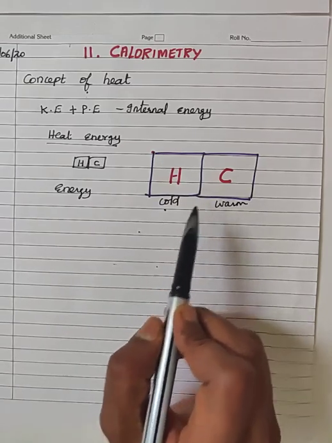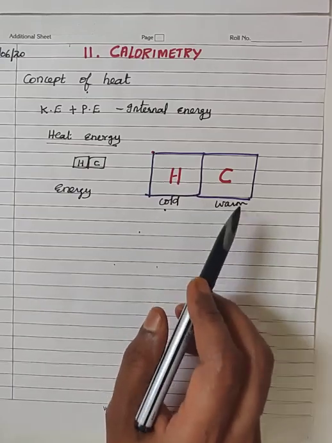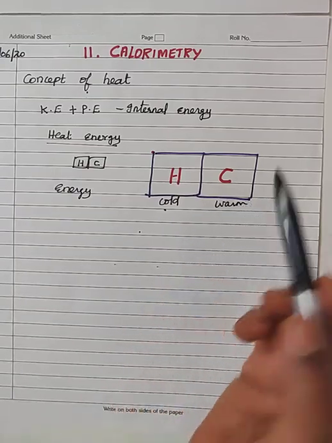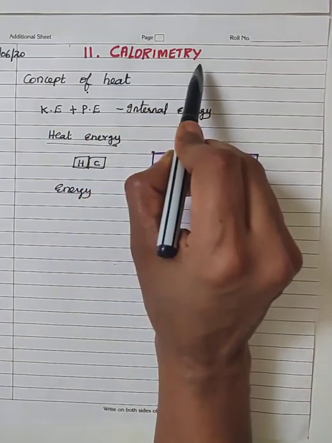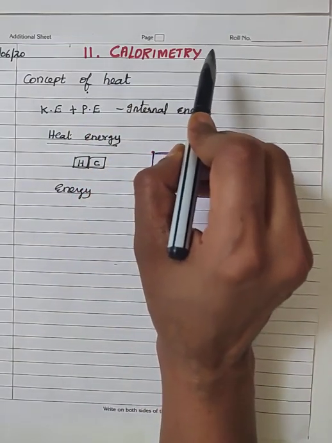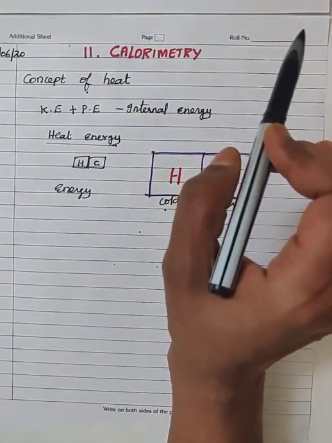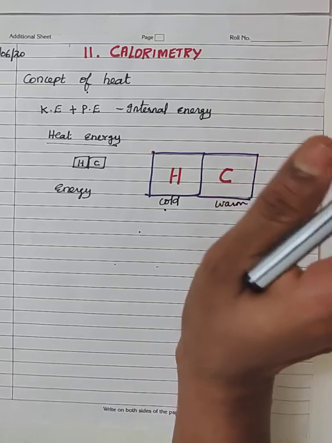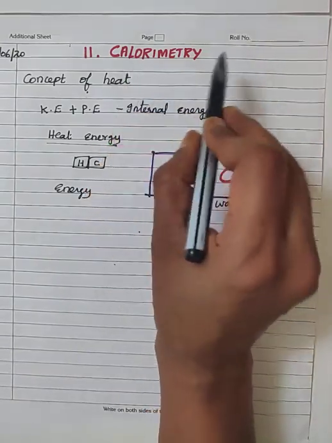Now, like other forms of energy, the heat energy is also measurable. It is a measurable quantity. The measurement of quantity of heat, we call it calorimetry. It is termed as calorimetry. So, in general, I can say calorimetry is the process of measurement of the quantity of heat.